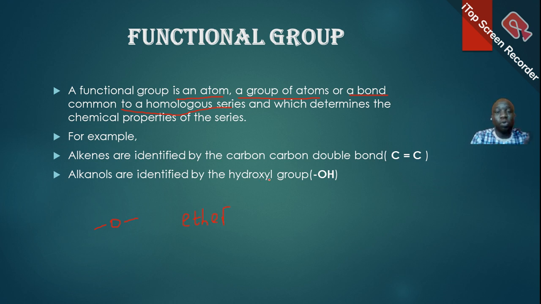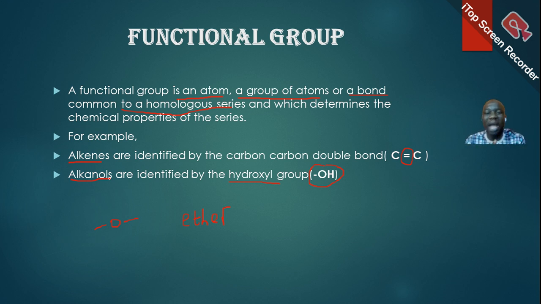Then it could be a group of atoms, just like the hydroxy. So the hydroxy is identified by the OH. When you see a compound that has the OH together like this, it is an alkanol. Then it could be a bond. In this case, for the alkene, we use the double bond to identify them. So alkenes and alkanols are just two of the homologous series that we have.